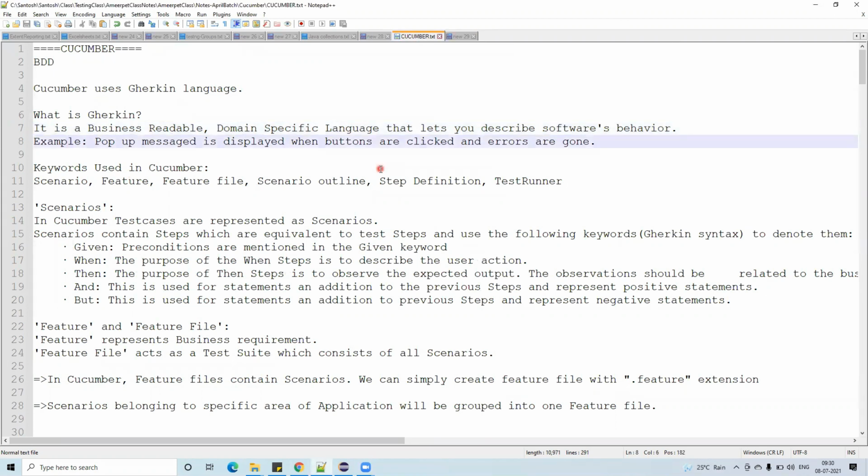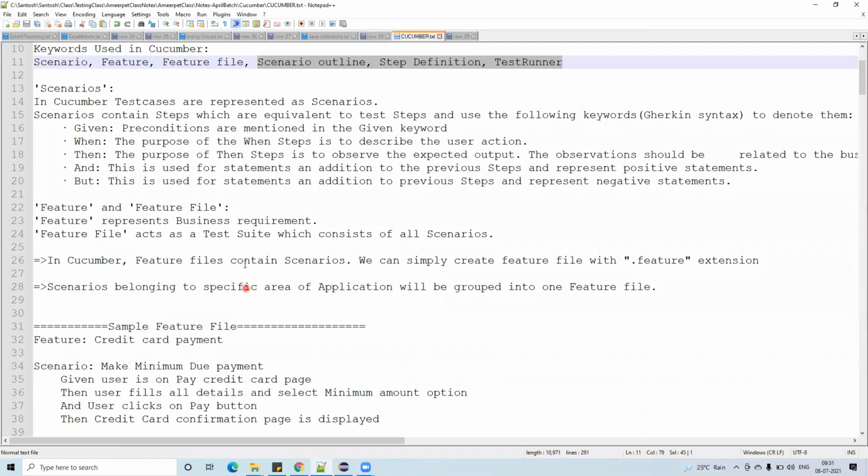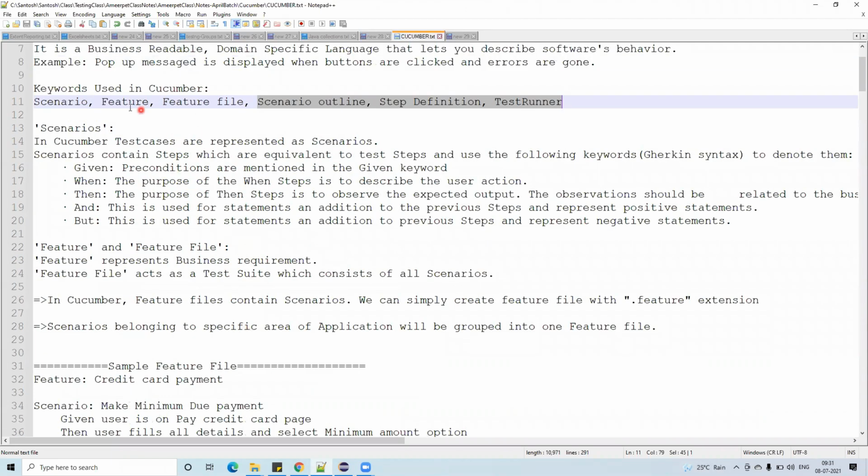So Gherkin is done. As I said, we have keywords: the scenario keyword, we are done. The feature keyword, we are done. Feature and feature file are almost the same, I will show you. That is also indirectly done. We haven't learned the scenario outline, step definition, and test runner. We will learn those things one by one.